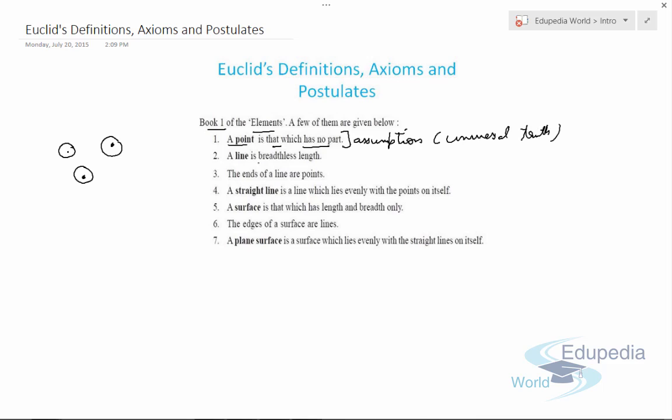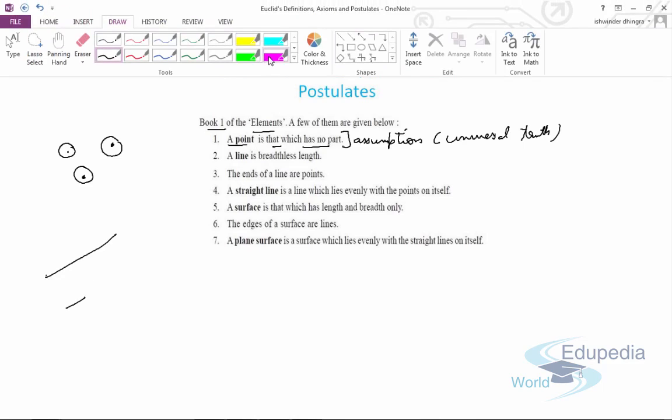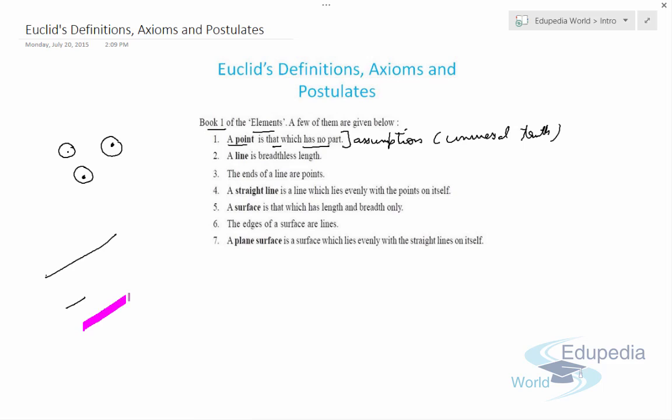Now a line is breadthless length, means if we draw a line, it has no breadth. But if we actually see, if this is a line, let me draw it again. If this is a line, this can also be a line. So if these two lines have different breadth, again it is an assumption.